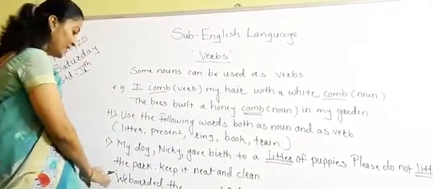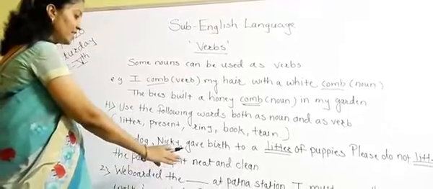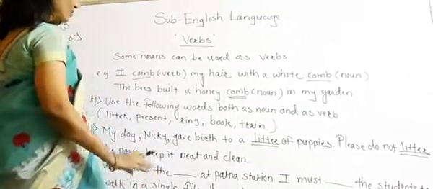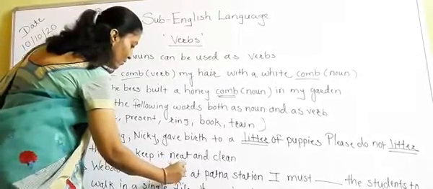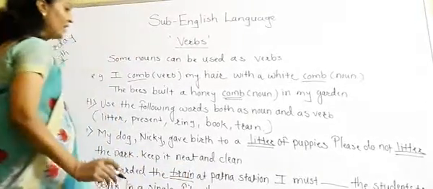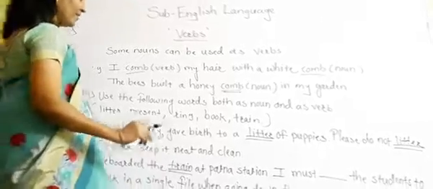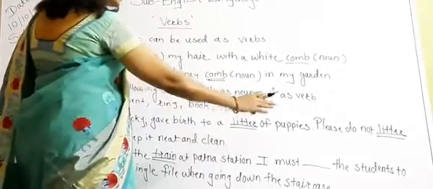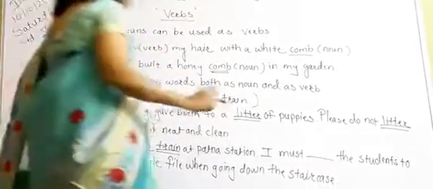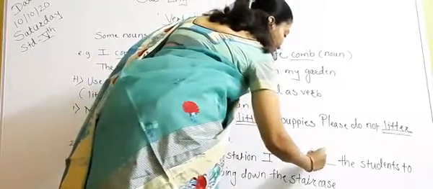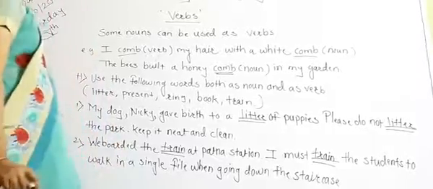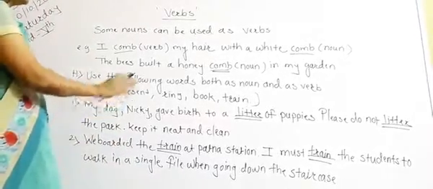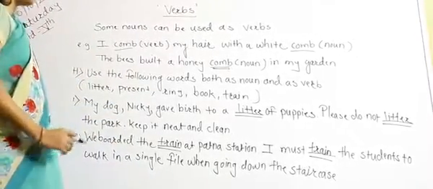Now see the next sentence, we boarded the dash at Patna. So we will use that word train. We boarded the train at Patna station. I must dash the students. Here the word train is used differently. In the second fill in the blank also the word train will come, but its meaning is different.